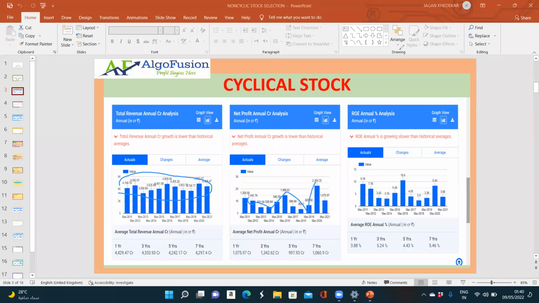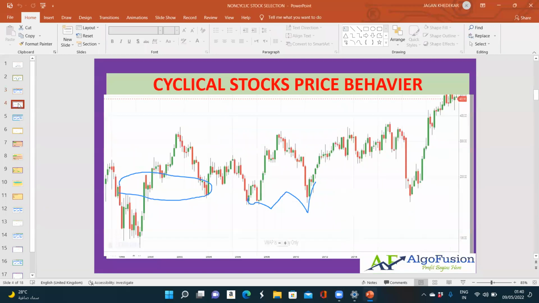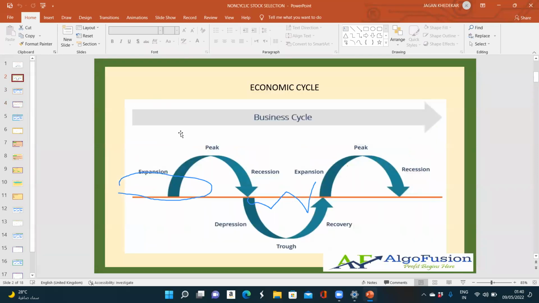So what happens due to these growing and shrinking ROEs? Okay. Normally in the stock market, the stock will perform like this. Okay, the stock will go up, it will come down, it will go up, it will come down. Means over the year, like 10 years, if you buy the stocks here, still the stock is here. So your return on the investment will not grow. Okay, will not grow. So that is why we have to avoid the companies which are cyclical in nature, means which depend on the business cycle.